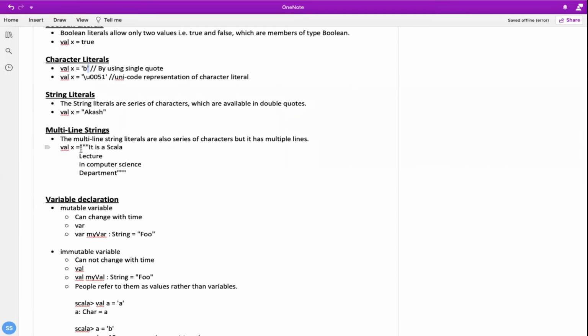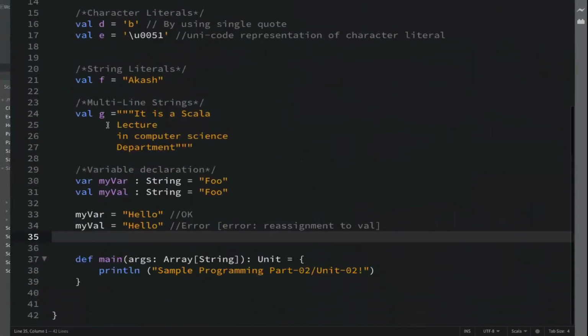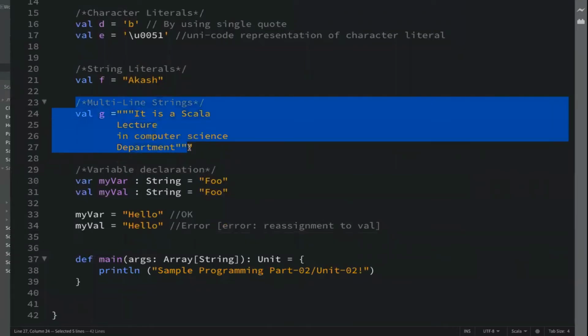Multi-line, you can use multi-line. As you can see, Scala is a lecture in computer science department. We have written multiple lines, but for that we have to use the multi quote thing to represent a multi-line string. I'll execute this program. We have also written this over here. Okay, we will see. I'll come to that.